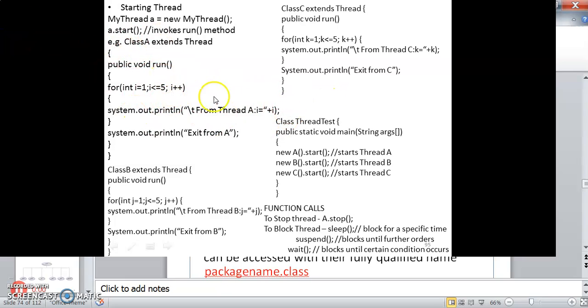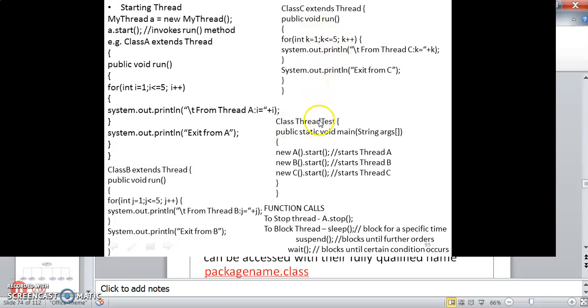So here thread A is asked to run in a loop. But what is actually done is thread A runs 2 times. After that the processor switches the control to thread B. So remember all threads are implemented inside the run method. The class A extends Thread, and inside the run method we are executing thread A. As well as class B also extends Thread, and inside the run method we execute thread B. In class C also we have a run method. Inside the run method we execute thread C.